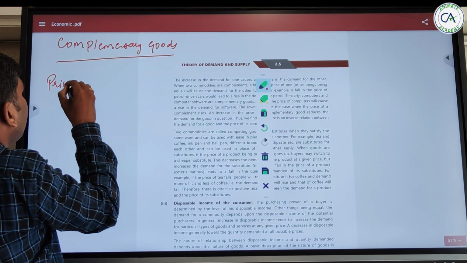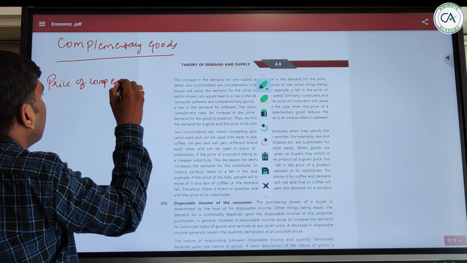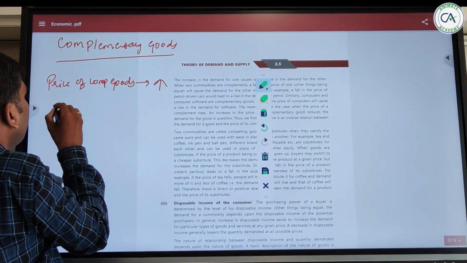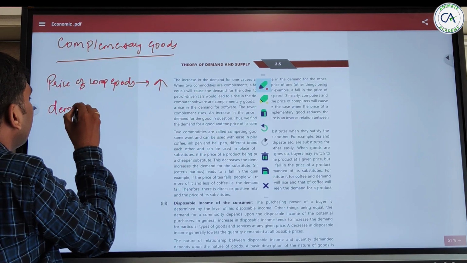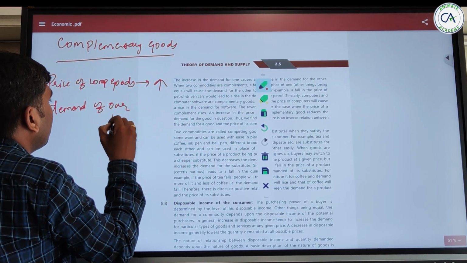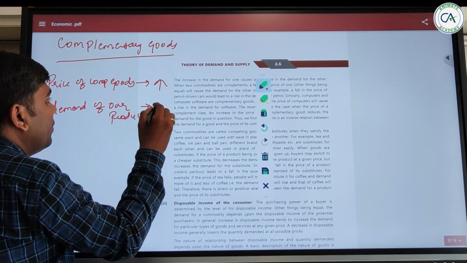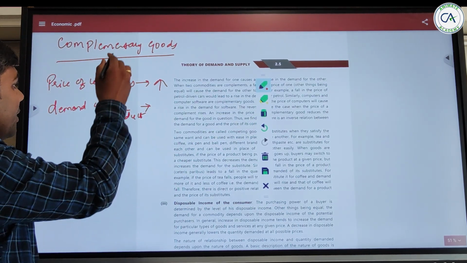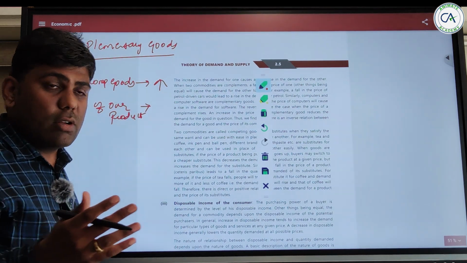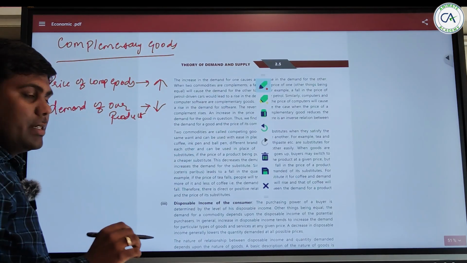If the price of complementary goods increases, what will happen to the demand of our product? When the price of complementary goods was increasing, the demand for our product will decrease, right? This was the rule in complementary goods.